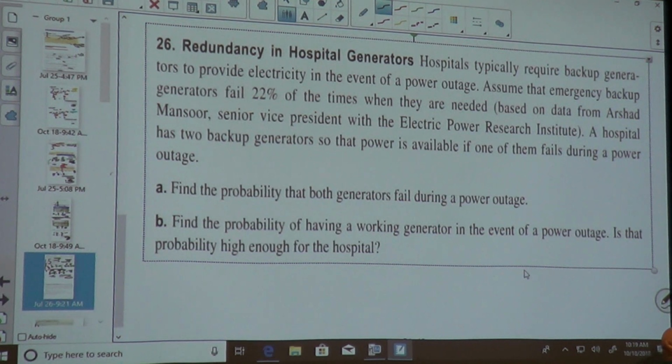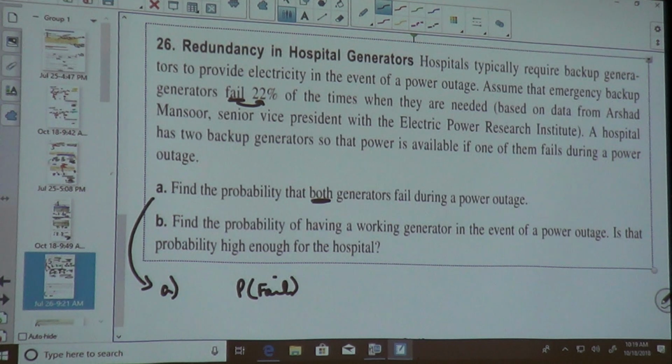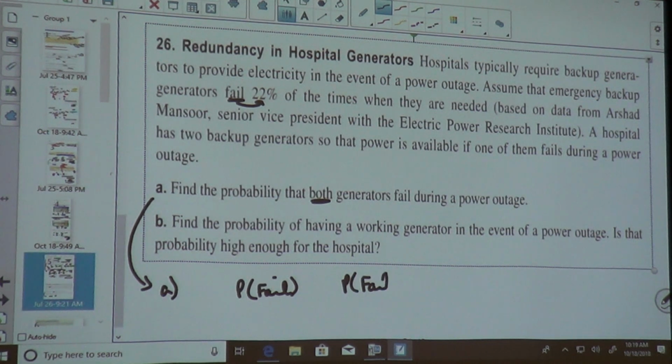So this is saying that generators fail 22% of the time. Find the probability that both generators fail. So we want to know the probability that it fails and the probability that it fails. Okay, this is event number 1 and this is event number 2.